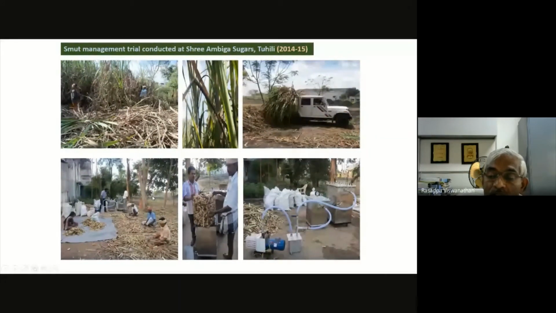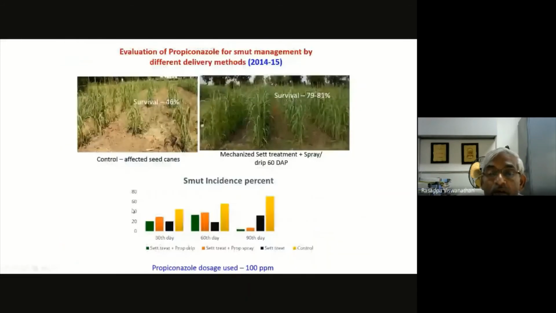You can see this treatment device being developed in collaboration with CII Bhopal, that is the regional station at Coimbatore, and we conducted field trials under field endemic locations where we used 100% smut affected canes. There you can see the crop survival.